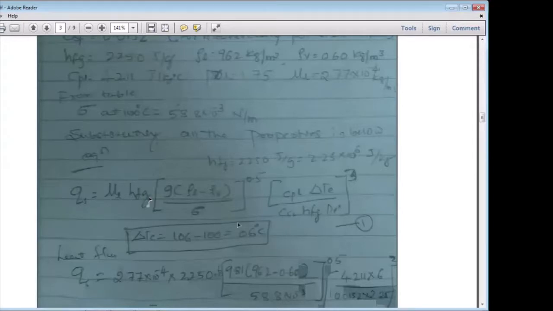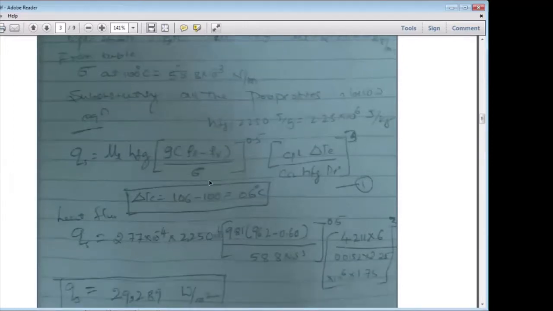This formula is available in the data handbook. Note down that formula and substitute all these values here, understand? So what is the excess temperature? How to calculate the excess temperature? Excess temperature is equal to 106 minus 100. That is 6 degrees Celsius, which is the excess temperature here. Substitute all these values.